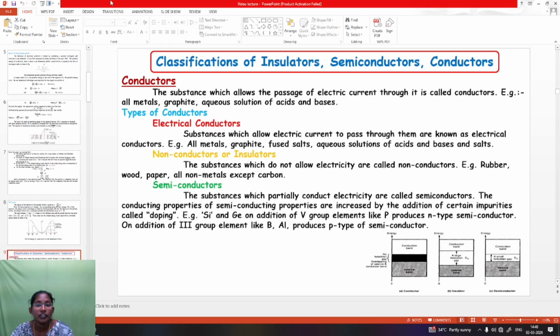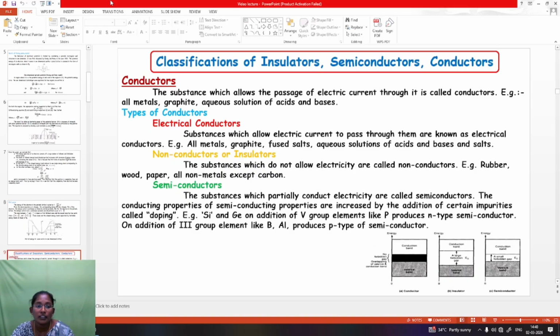Next, classification of insulators, semiconductors and conductors. We have already known that a conductor is defined as a substance which allows the passage of electric current through it. Examples: all metals, graphite, aqueous solutions of acids. Conductors have three types: electrical conductor, non-conductor or insulator, and semiconductor.